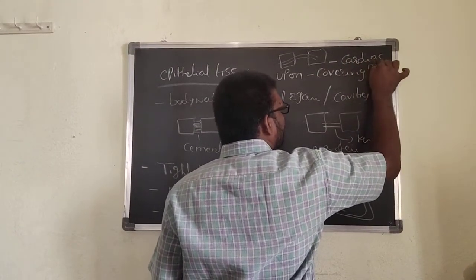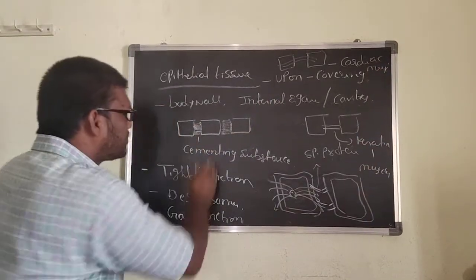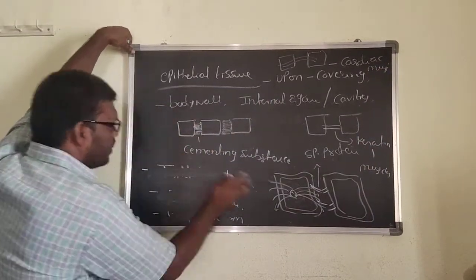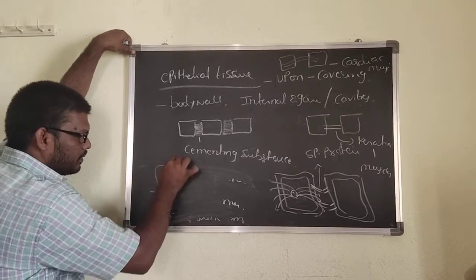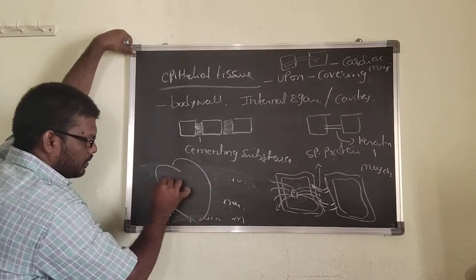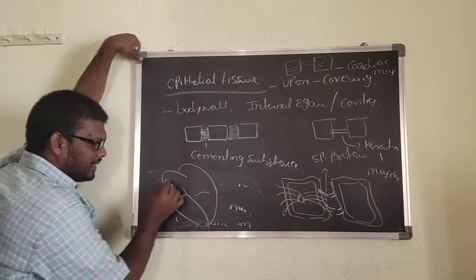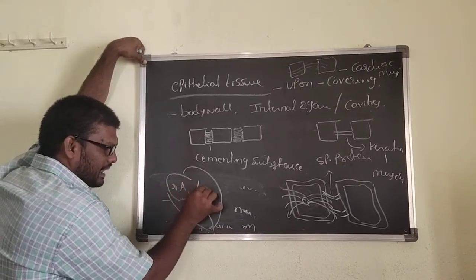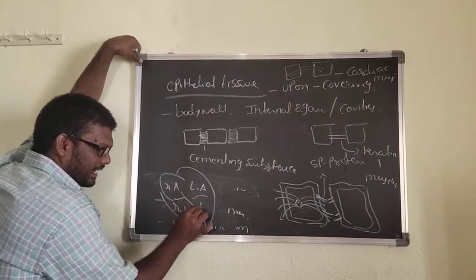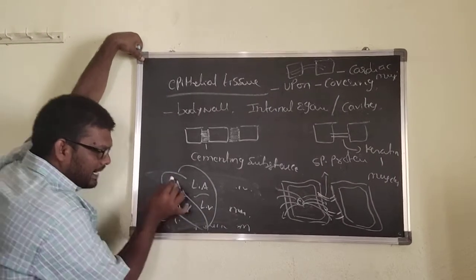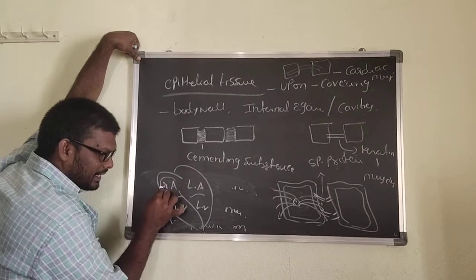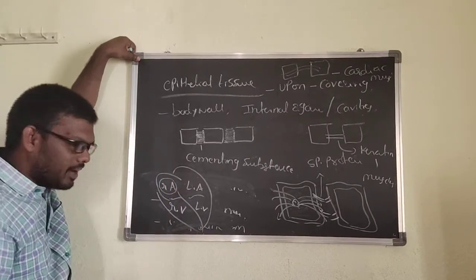If you observe, for suppose for heart, this one is the right atria, left atria, right ventricle, left ventricle. Here the atrial systole, auricle is contracted.